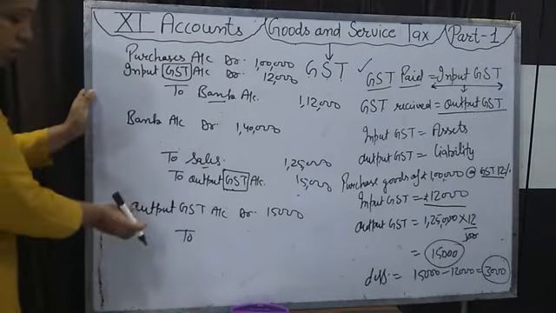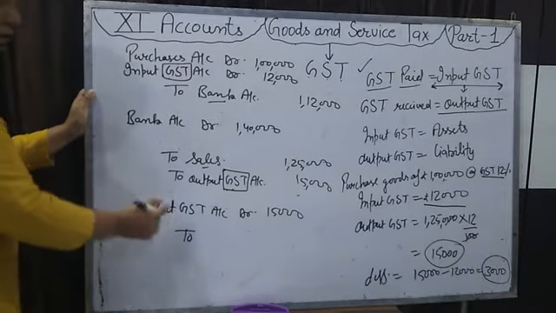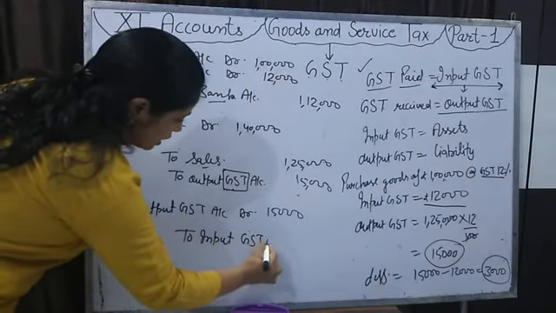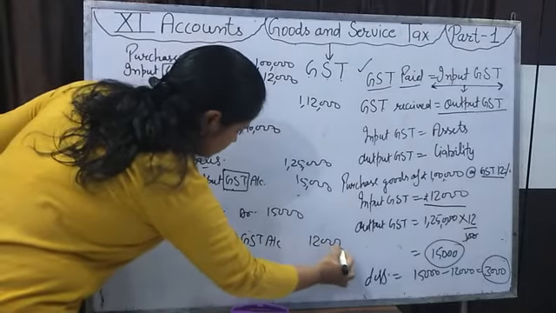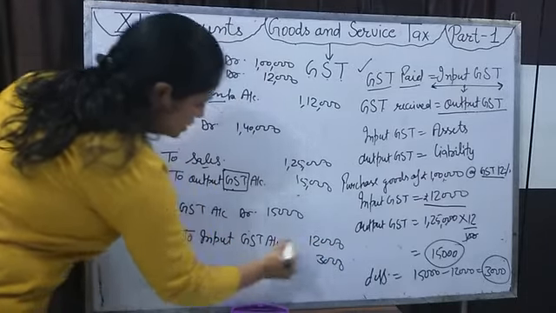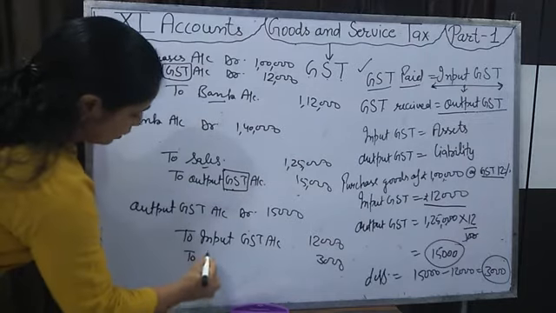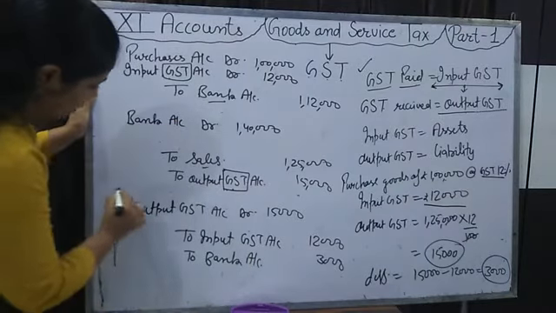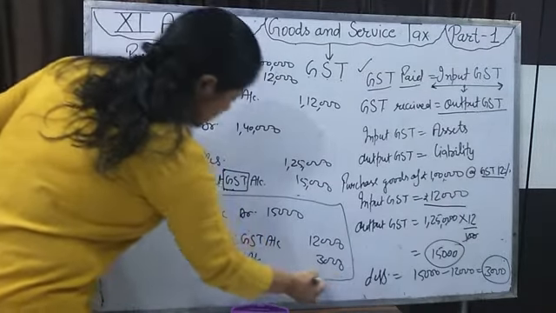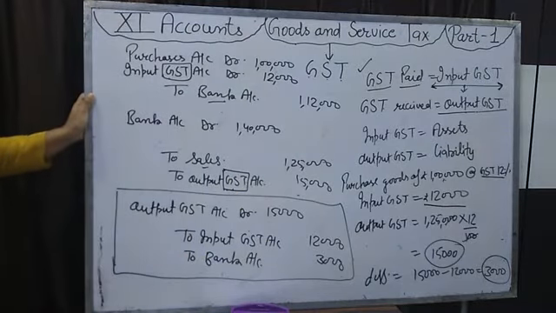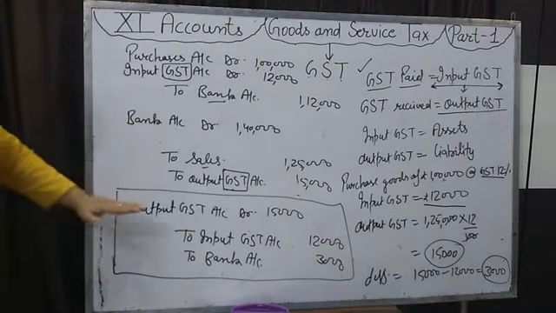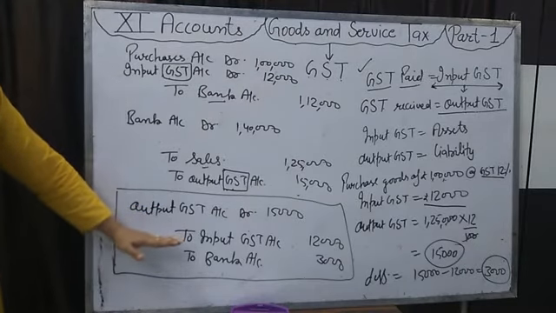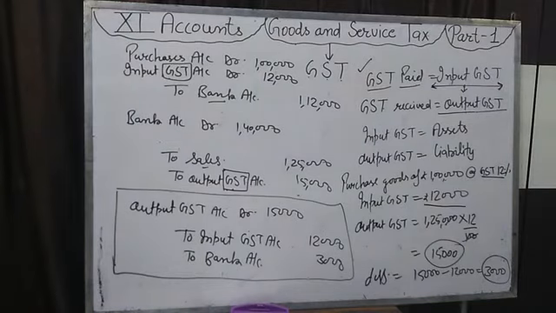The GST we have already paid to our supplier will be adjusted from output GST. For that, to input GST account 12,000, and the difference of these two figures will be paid to the bank. For that we will credit the bank account. So this entry will be passed for the payment of output GST to the government after adjusting the input GST. Okay?